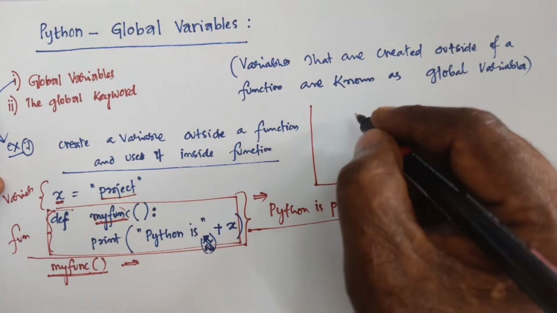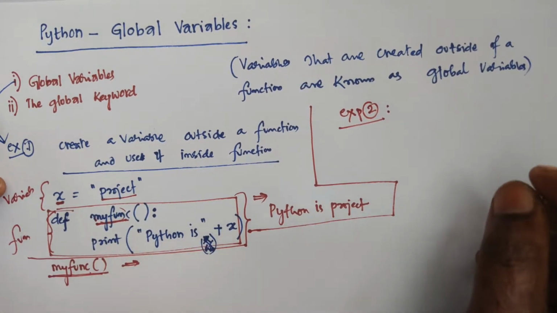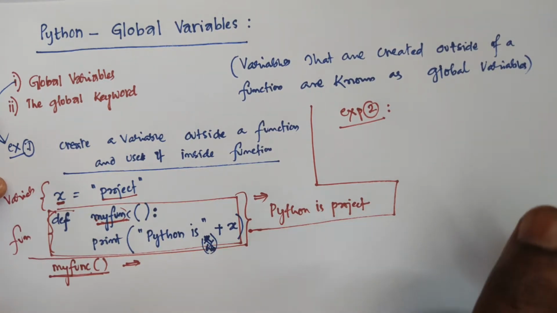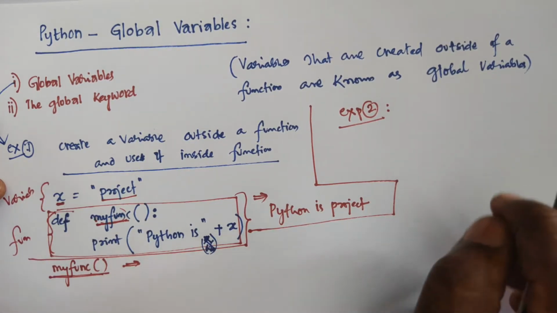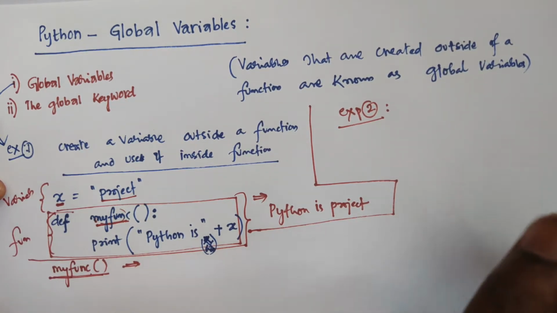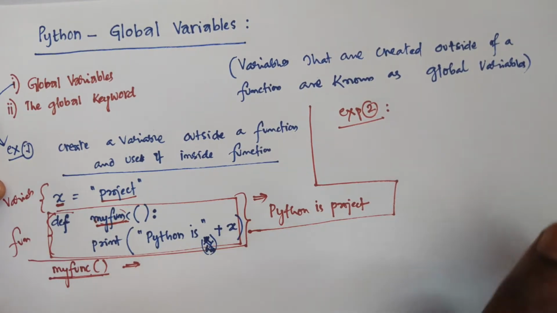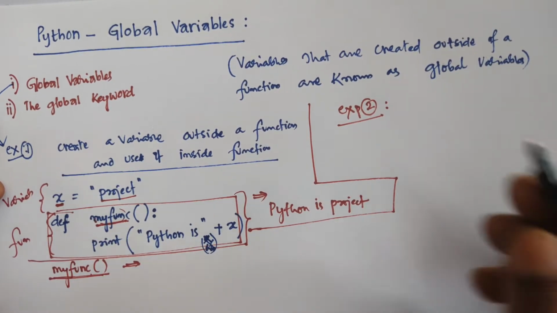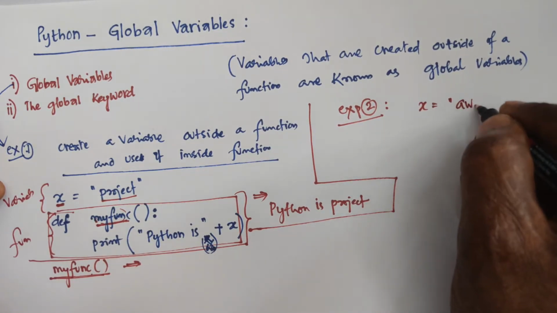Then we are taking the second example. This is a very interesting example. Here, if you create a variable with the same name inside a function, this variable will be local. If you write a variable within the function, that is called local and can only be used inside the function. The global variable with the same name will remain global and with the original value. For example, if you write x is equal to awesome.